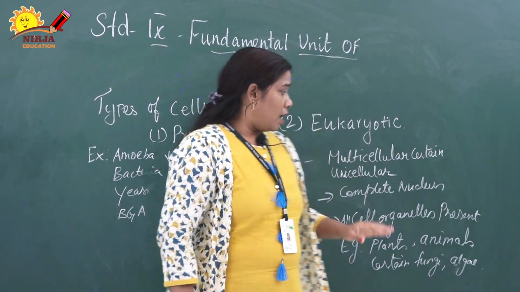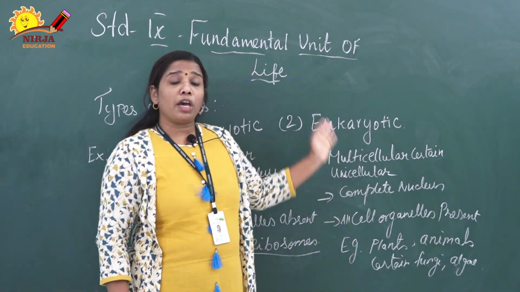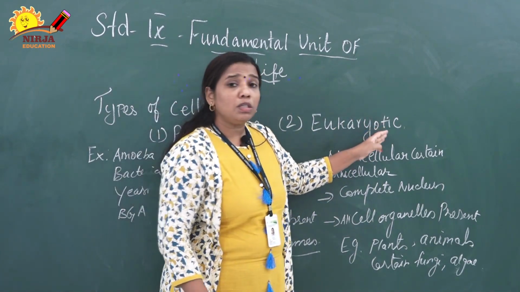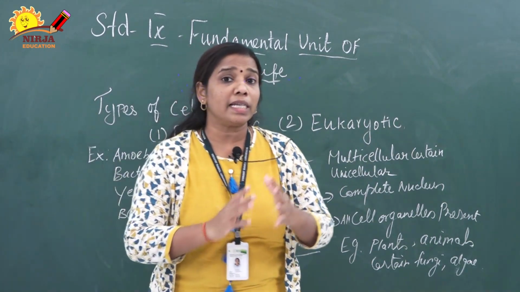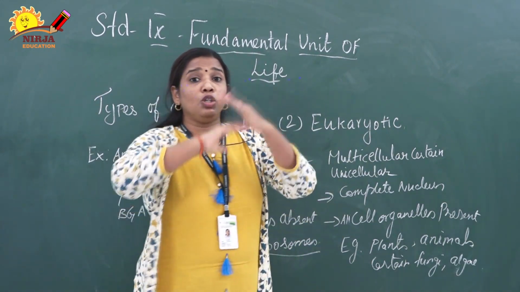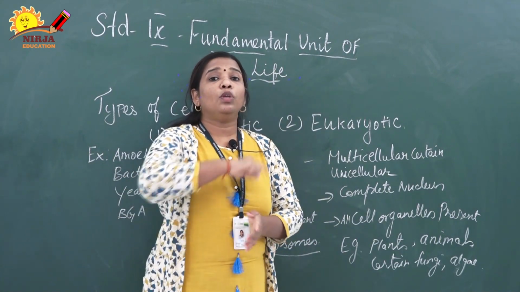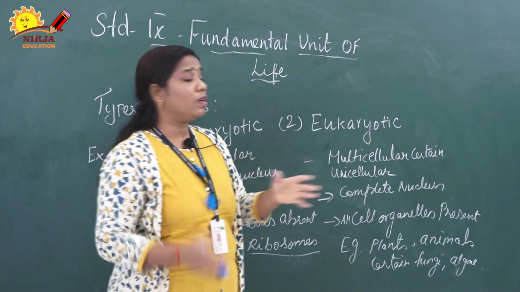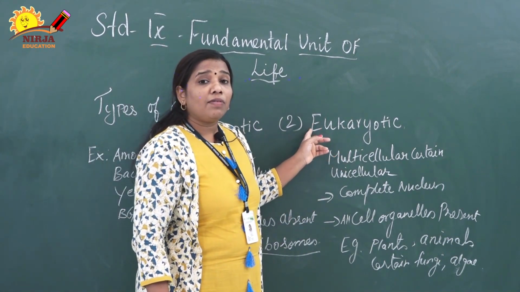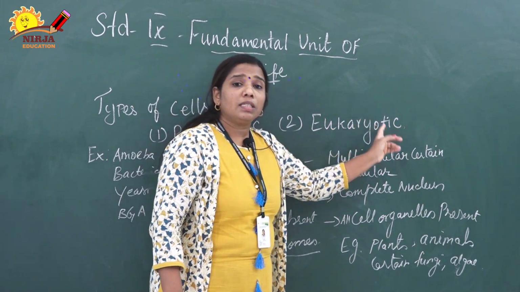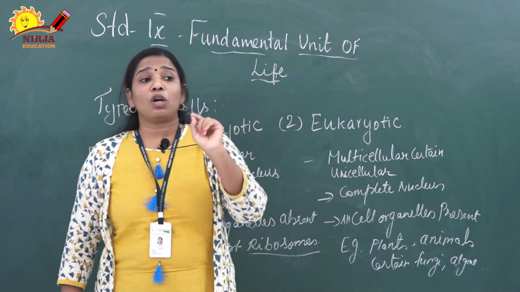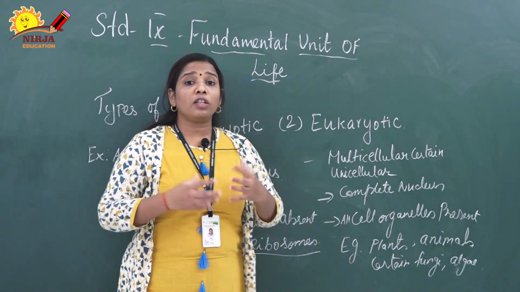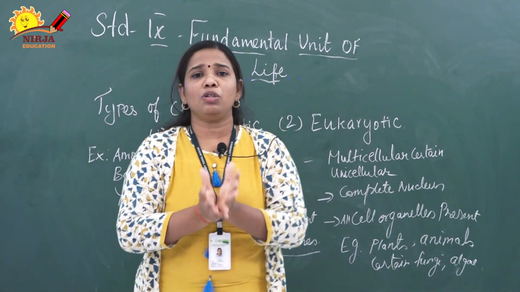This is the main point. Next we are going to discuss the eukaryotic cell. Eu means true, and karyotes means nucleus as usual. Here a true nucleus is present, because the nucleus has the complete structure with the nuclear membrane, nucleopore, nucleoplasm, chromatin fibers and everything. That is the reason we call it a eukaryotic cell. Those organisms are called eukaryotes. What are eukaryotes? Those organisms having a complete nucleus.